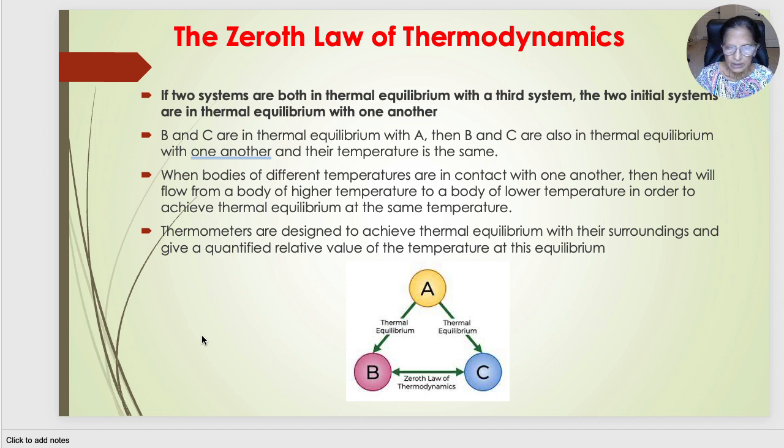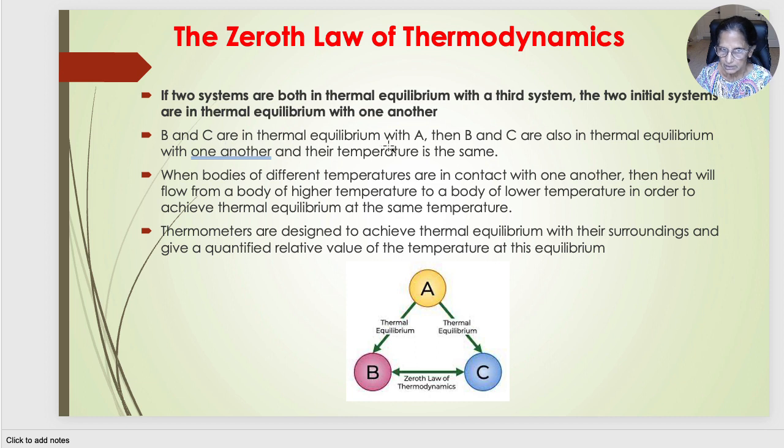Now let us see the simple laws of thermodynamics. The zeroth law of thermodynamics: when two systems are both in thermal equilibrium with a third system, the two initial systems are in thermal equilibrium with one another. This is the definition of the zeroth law. That is, if B is in thermal equilibrium with A and C is also in thermal equilibrium with A, then B and C are also in thermal equilibrium. This is the zeroth law.